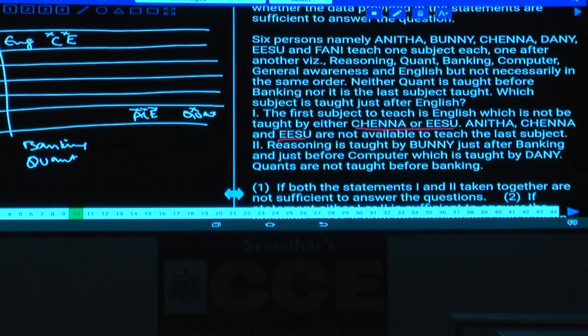Then coming to the second one. Next, what is the second one here? Reasoning is taught by Bunny just after banking.